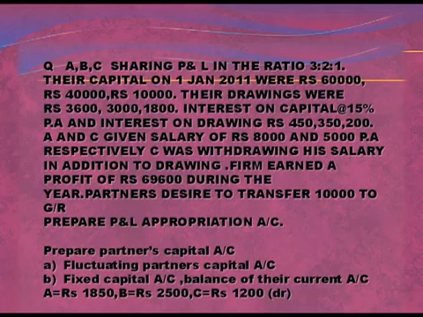Partners desired to transfer 10,000 to journal reserve. Prepare P&L appropriation account as well as partners capital account under case 1, fluctuating partners capital account, and second, fixed capital account. Under fixed capital account, they have also given the balances of current account for A, B and C. So now let us move to the solution of this question.